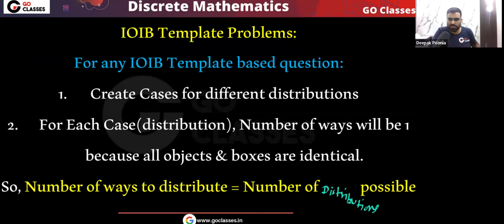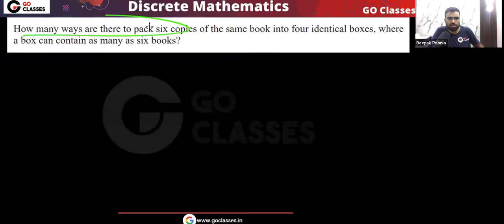Let's solve some questions. Let's solve this question. How many ways are there to pack 6 copies of the same book into 4 identical boxes, where a box can contain as many as 6 books? Remember here, first of all, which template is this? You need to pack 6 copies of the same book, identical objects, correct?